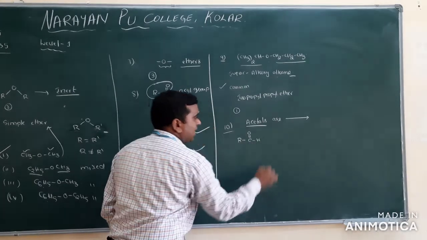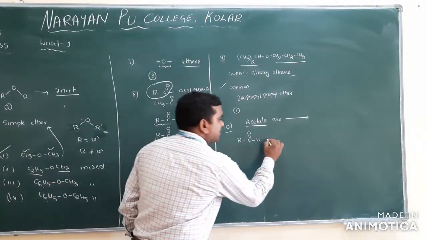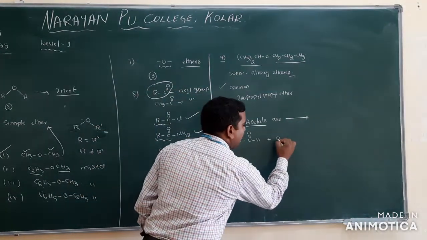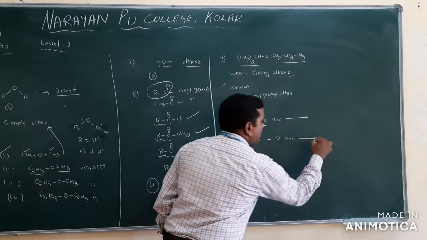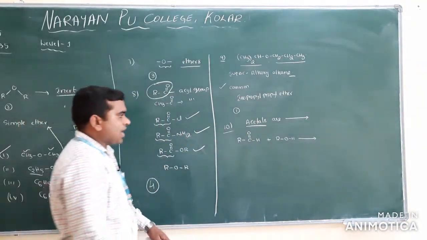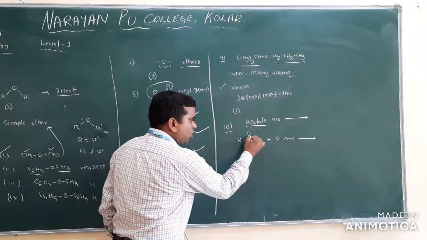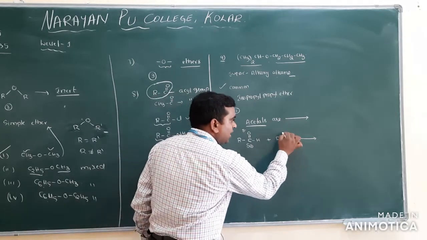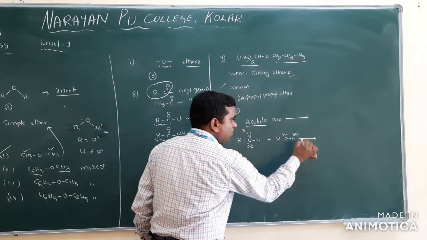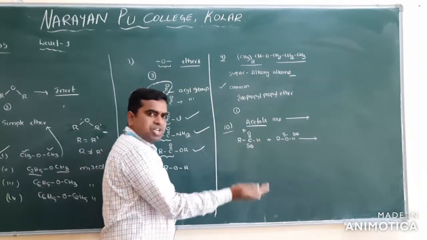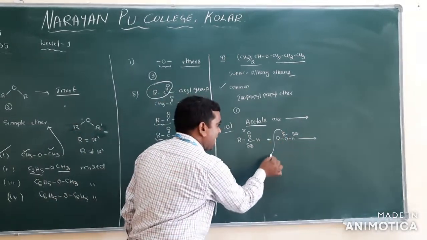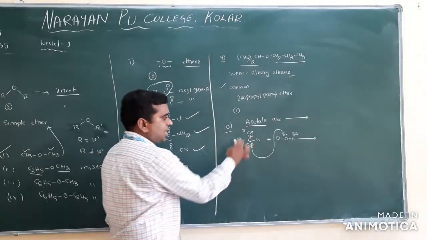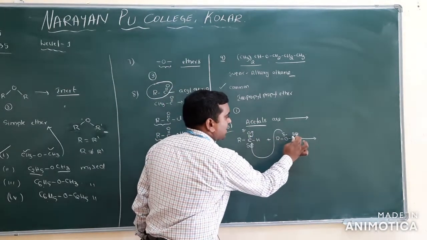Take the aldehyde, and this is treated with alcohol. I will write here ROH. This is alcohol. Now see what happened. This is C double bond O. In C double bond O, oxygen has a partial negative and carbon a partial positive. Oxygen is partial negative and hydrogen is partial positive. The negative attacks the positive, and the bond electrons move towards the oxygen. Oxygen gets the negative charge and abstracts the H plus.